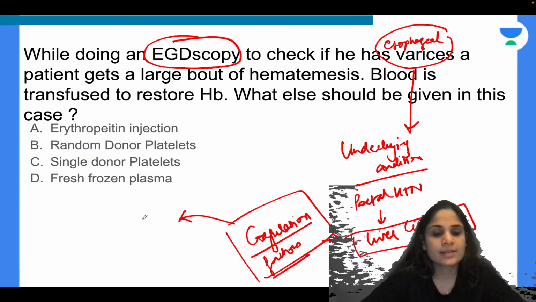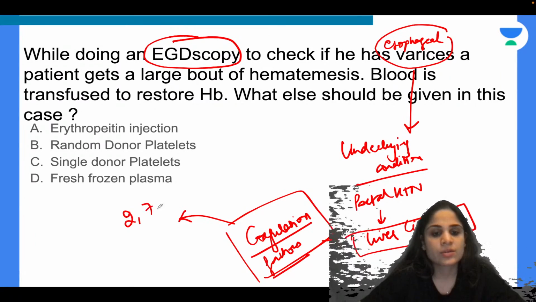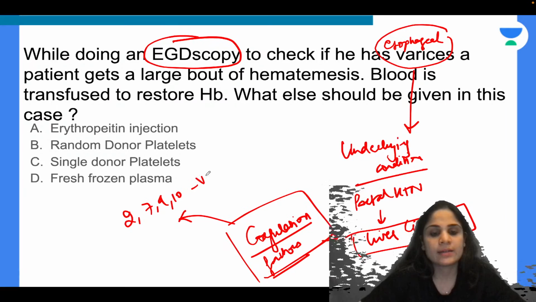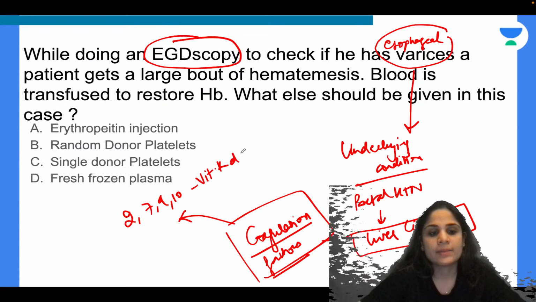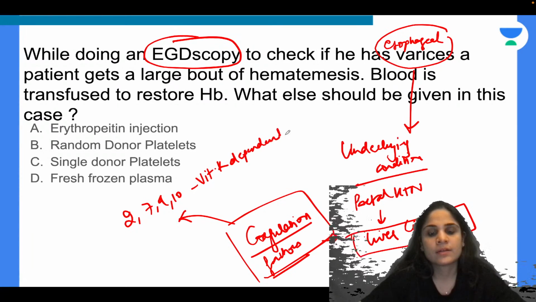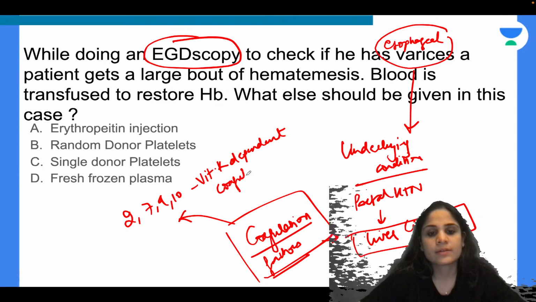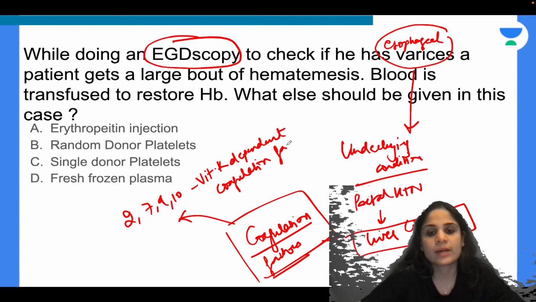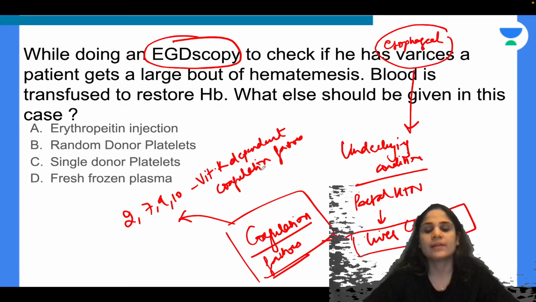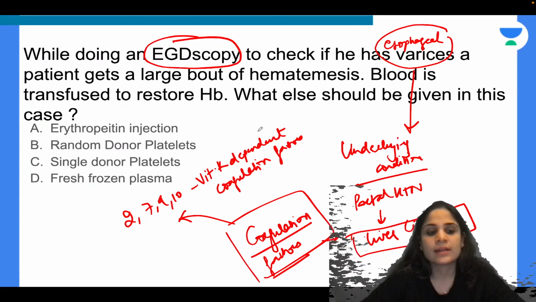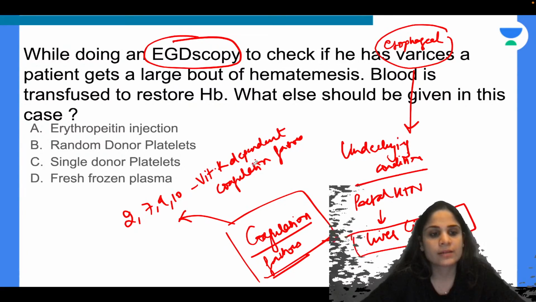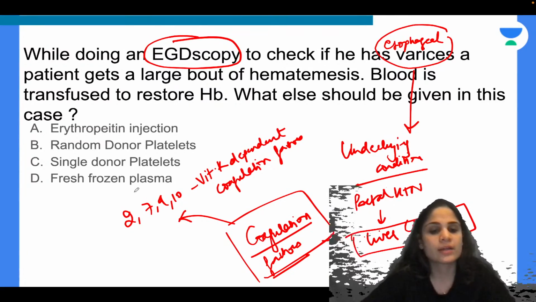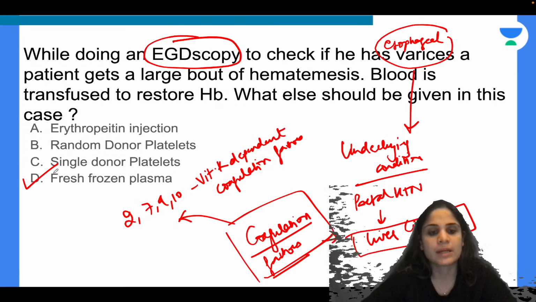Yes, Sonal, tell us. Factors 2, 7, 9, 10 are your vitamin K dependent coagulation factors, correct? These are the ones that are depleted. As a result of this, you need to restore these factors. Now how do you restore these factors? You can restore them by giving fresh frozen plasma.